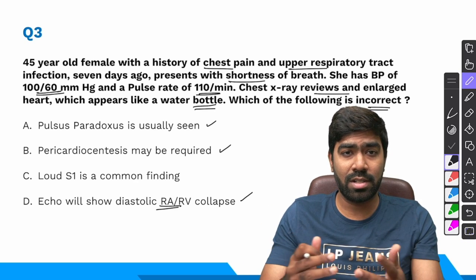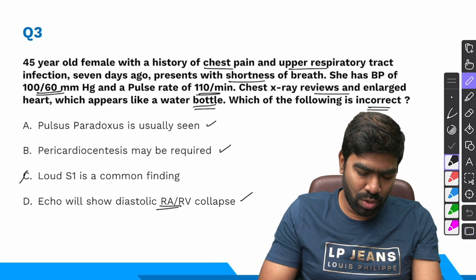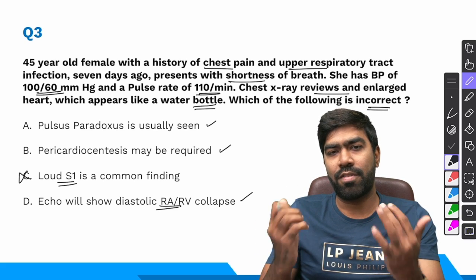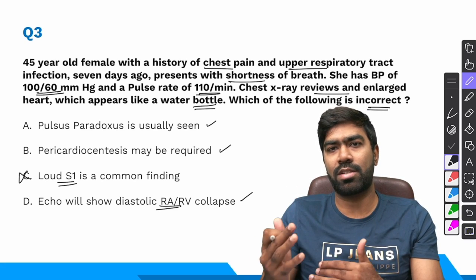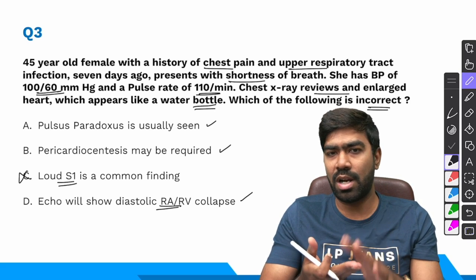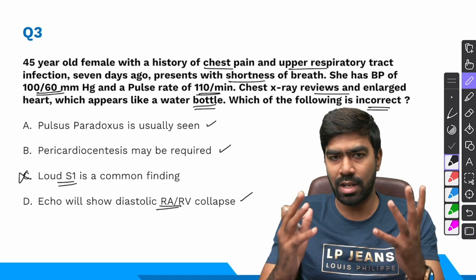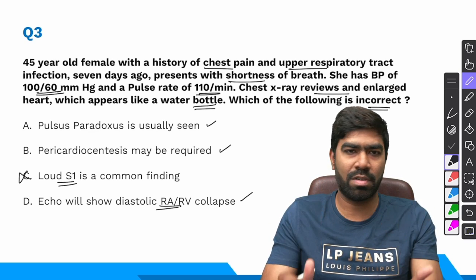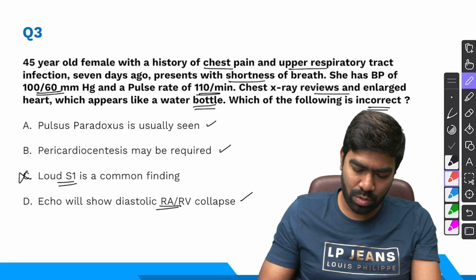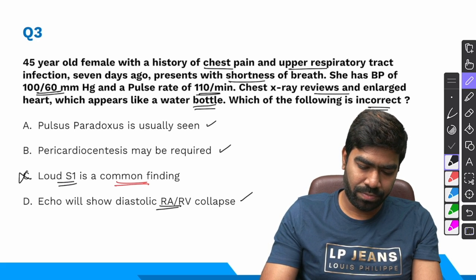So what is wrong here is option C, because you don't see loud S1 when it comes to effusion and tamponade. In fact, you see muffled heart sounds, which is a part of the Beck triad, which states you have hypotension, jugular venous distension, and muffled or distant heart sounds. So you don't see a loud S1, rather the heart sounds will be muffled in case of cardiac tamponade and effusion. So the right answer for this question is going to be option C.